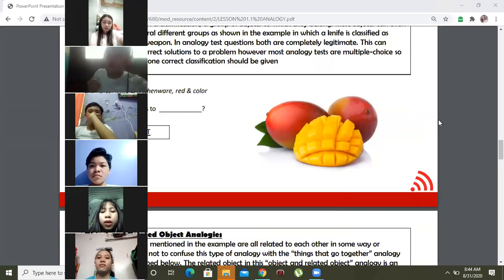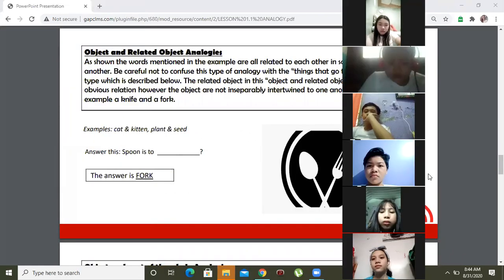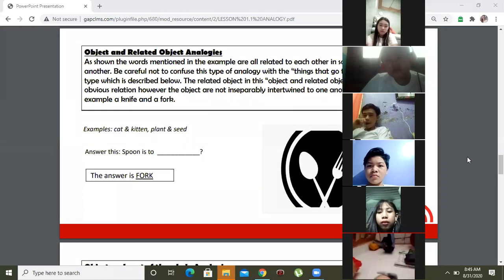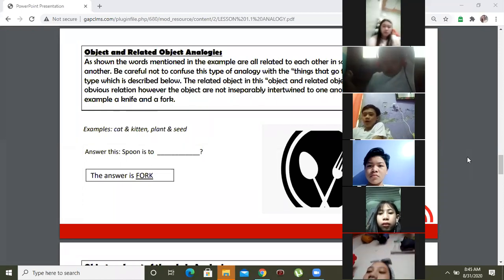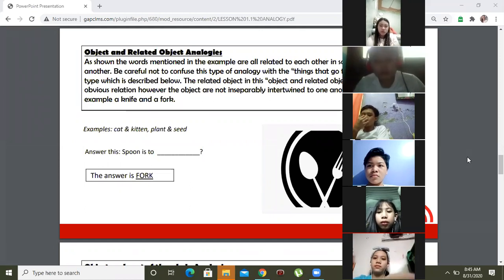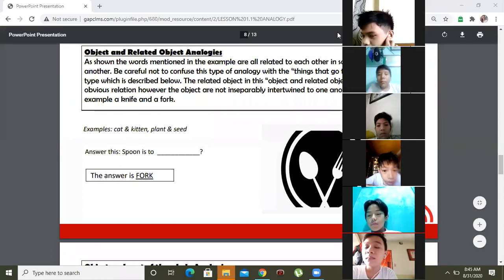Third type of analogy, object and related. When we say object and related, these are objects that do not have a direct relationship, but they are related to each other, in a way that you cannot use one if the other one is missing. Basically, they are related. Do you understand? Can you please read the meaning of object and related analogy, Jose Gabriel?